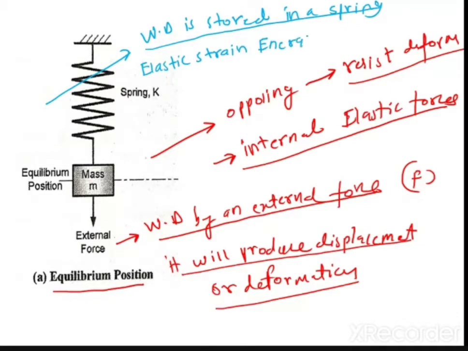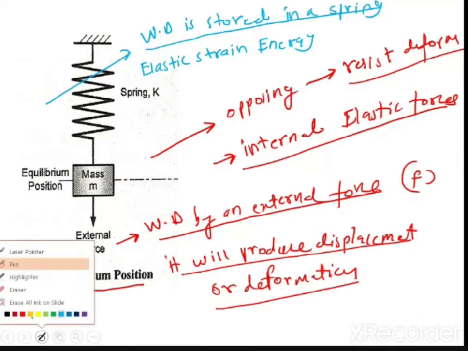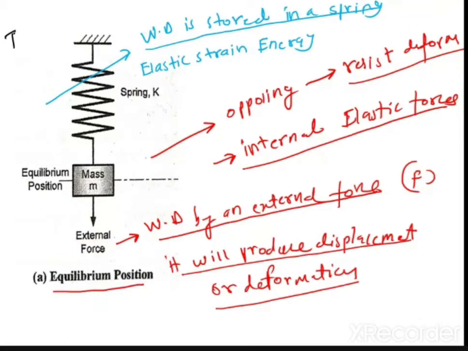You might have studied this concept in strain energy, right? You have also derived a formula for this, so we will directly use that formula. This elastic strain energy, my dear students, is also called the internal potential energy. Very, very important. It means the work done which is stored in the body or the spring is called the elastic strain energy, or the internal potential energy.